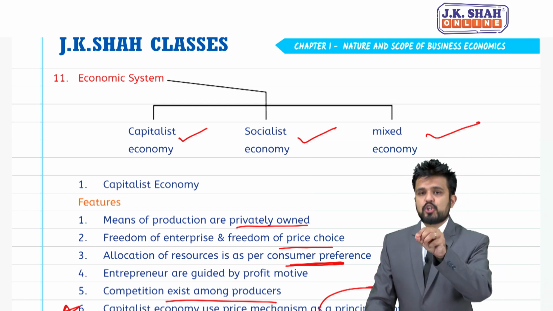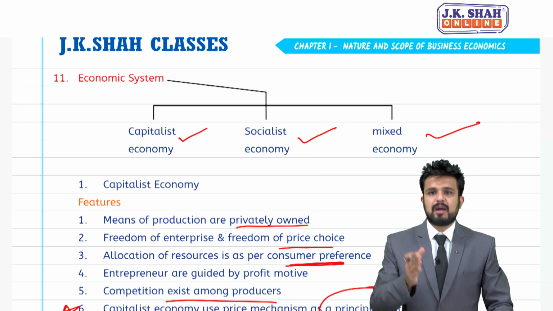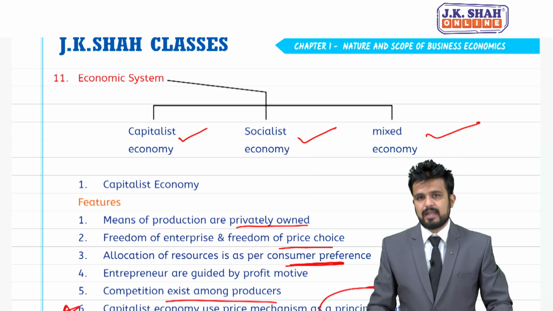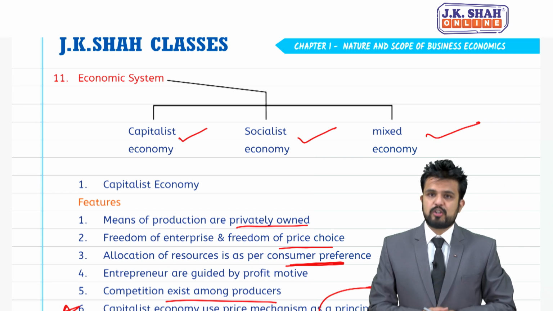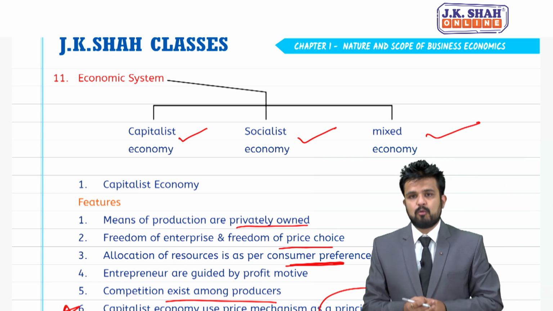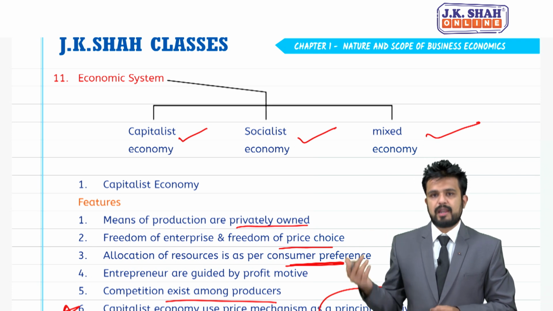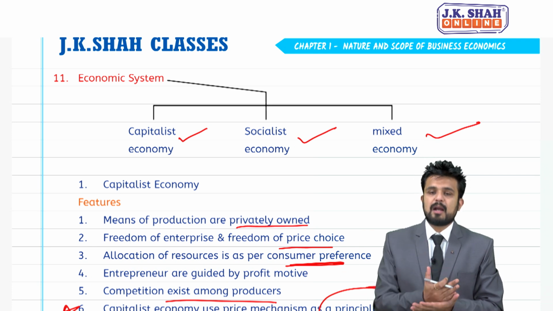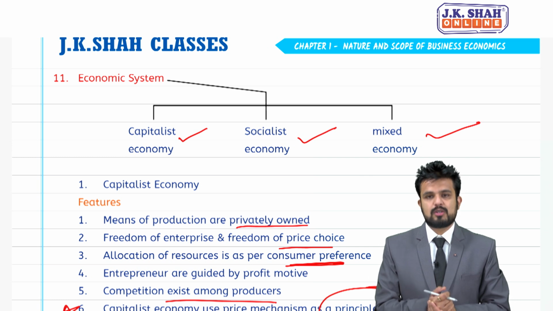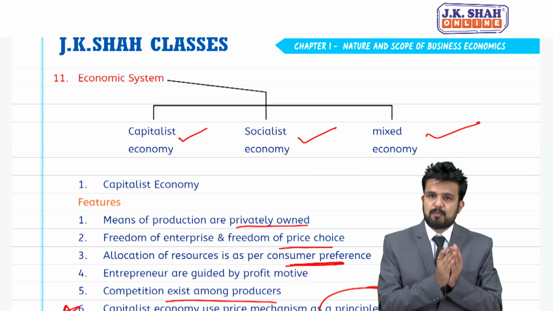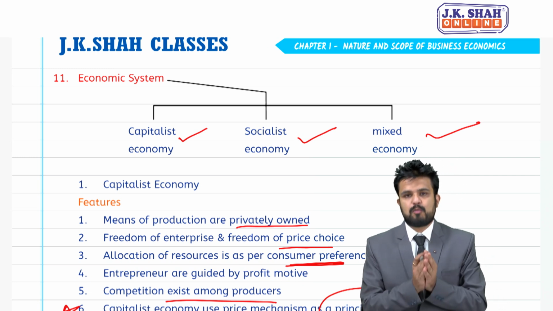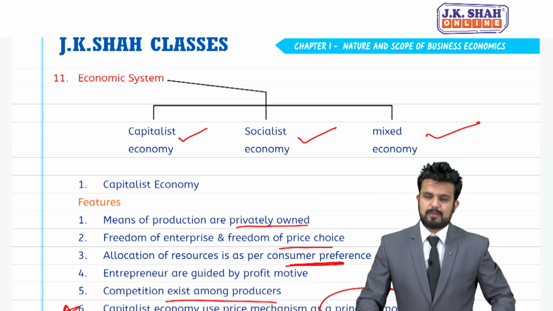In socialist economy, which is also known as command economy, controlled economy and centrally planned economy, where government plays a major role, welfare is the motive, profit comes secondary, income inequality may reduce, there could be a right to minimum work, and exploitation may not happen or may reduce.